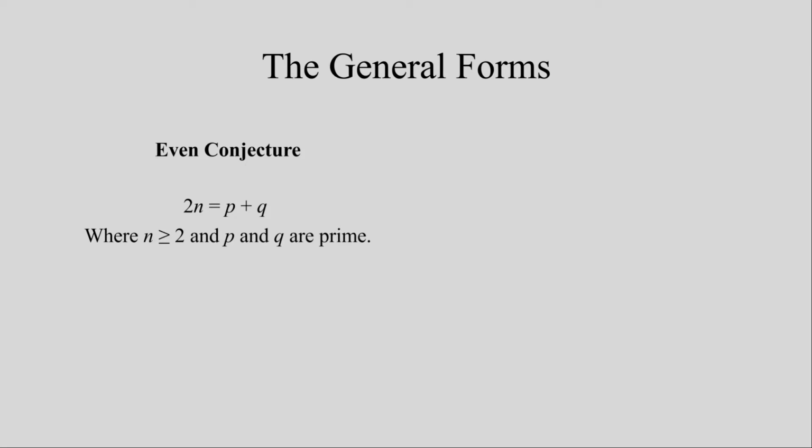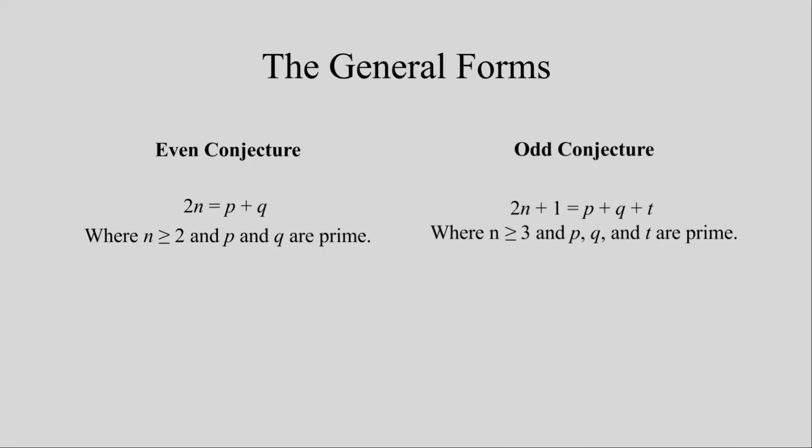The general forms of the 2 statements of the original conjecture are thus. For the even statement, 2n equals p plus q, where n is greater than or equal to 2, and p and q are prime. For the odd conjecture, 2n plus 1 is equal to the sum of p, q, and t, where n is greater than or equal to 3, and p, q, and t are prime. Having a uniform equation will make the mathematical manipulation for the subtraction alternative much more straightforward.